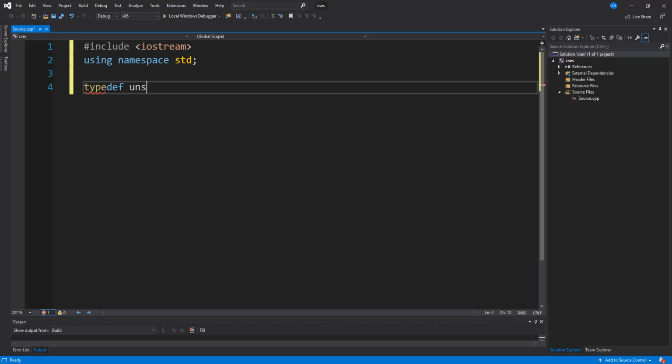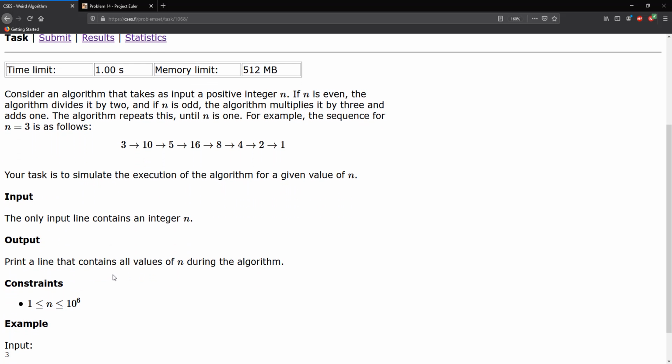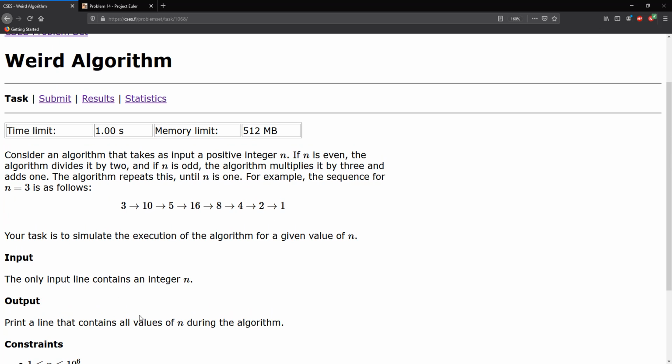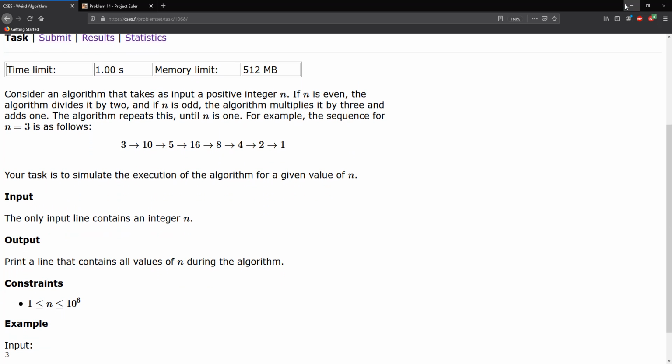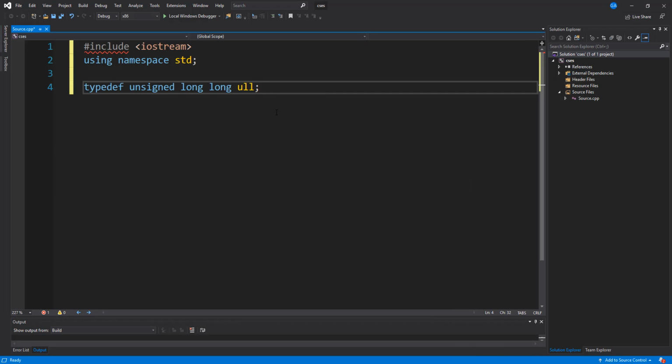Since it's going to be all positive numbers, we can use an unsigned long. The problem is that if we don't use an unsigned long, we will not be able to go over numbers that are 10 to the 6th power. So this is our cap here. All right, so we need to use long. That's fine.